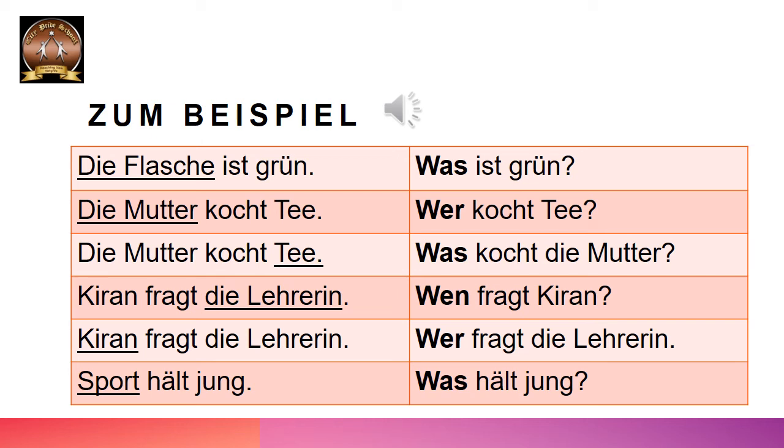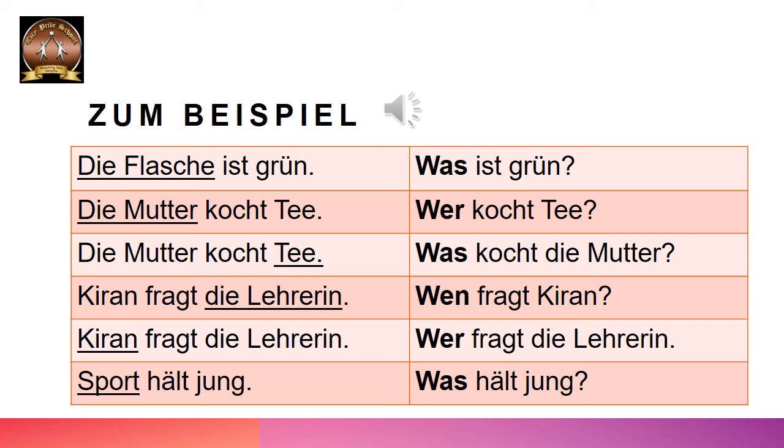Die Mutter kocht Tee. Now the underlined part is die Mutter. It is a person. So now we have to think whether it is a nominative or accusative. Now the verb is kochen, means to cook. Who is cooking? Wer cooked? Die Mutter. So die Mutter is the doer of the verb, that means the subject of the sentence. So now it is in nominative. Correct? So we are going to say wer, because it is a person and in nominative. So wer kocht Tee? Question mark. That will be the question.